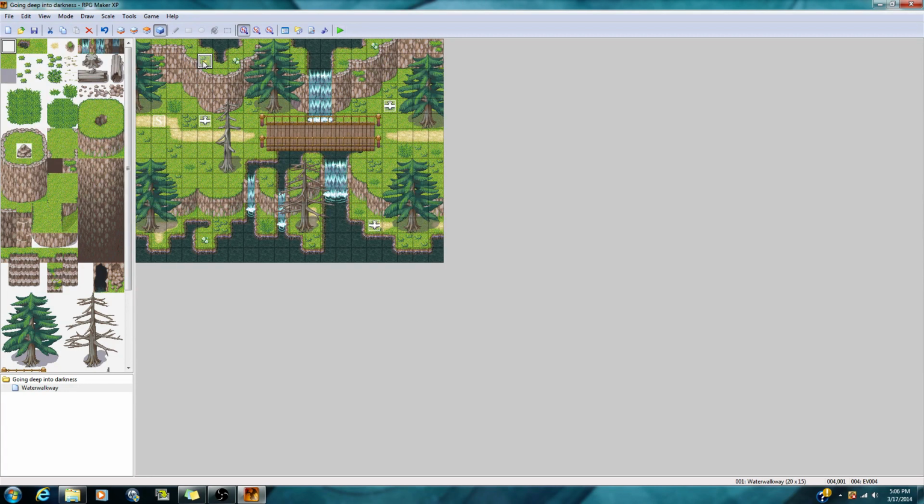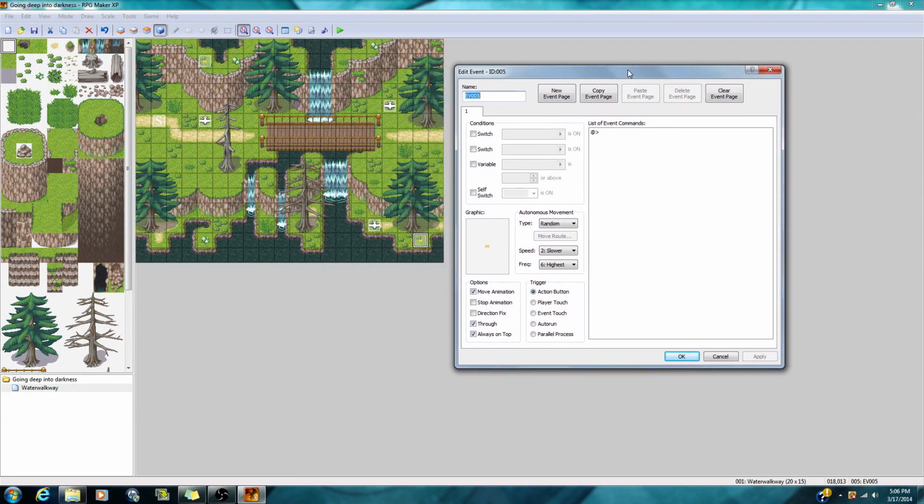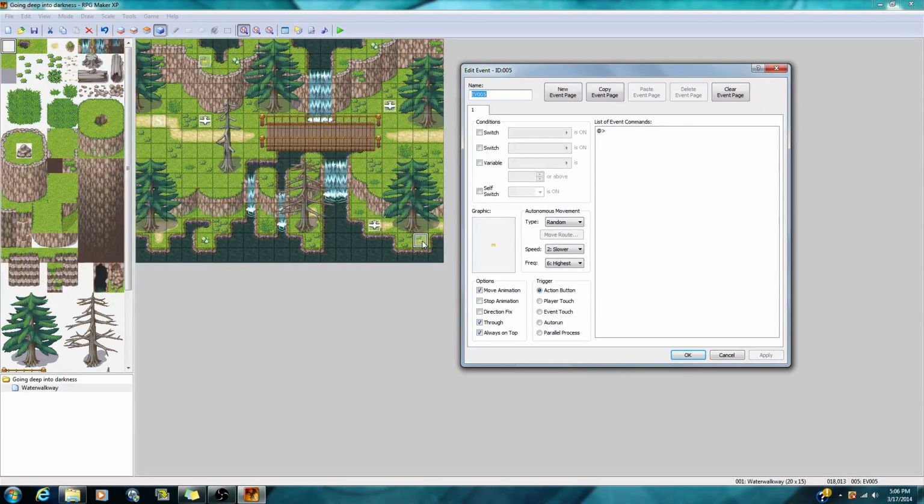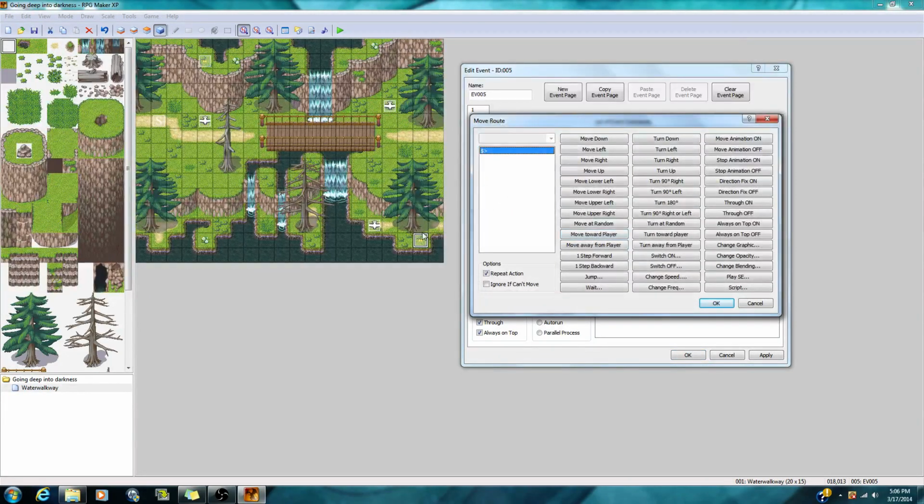So I'm going to go ahead and copy the butterfly, Ctrl C, and I'm going to click right here, Ctrl V, and you see the butterfly again. Now this is the exact same butterfly that we just did, just a copy of the version. But this one for the type, we're going to do a custom route, and he's going to go in a square. So he's going to go up two, he's going to go left two, he's going to go down two, he's going to go right two. Now he's going to repeat that action.